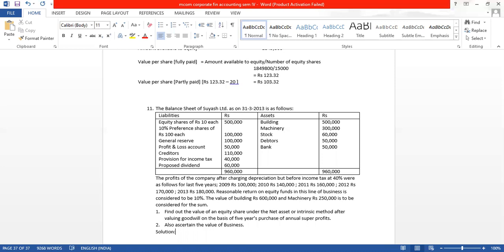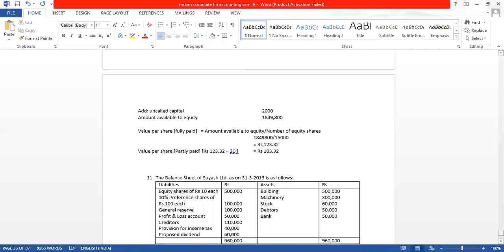One minute, in the previous sum we have not written separately the value of business.